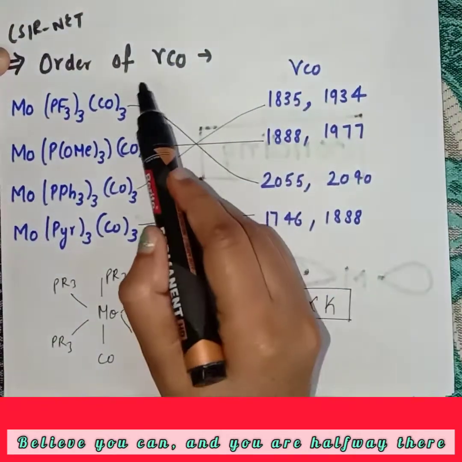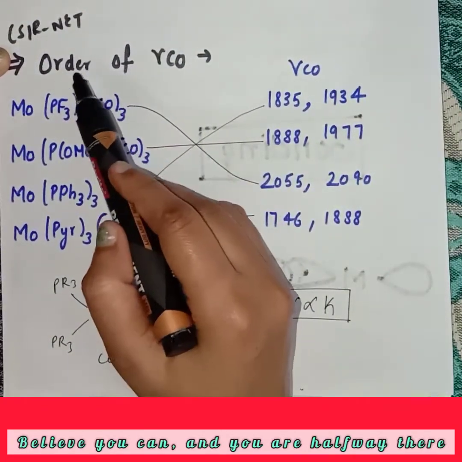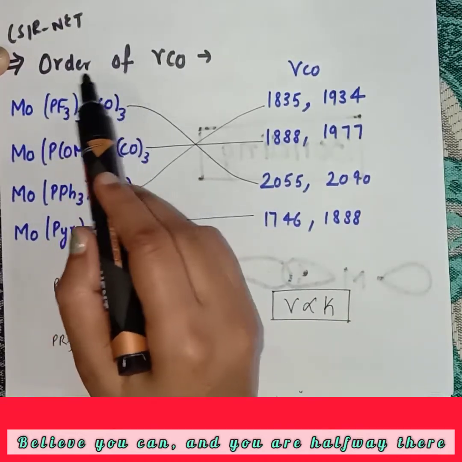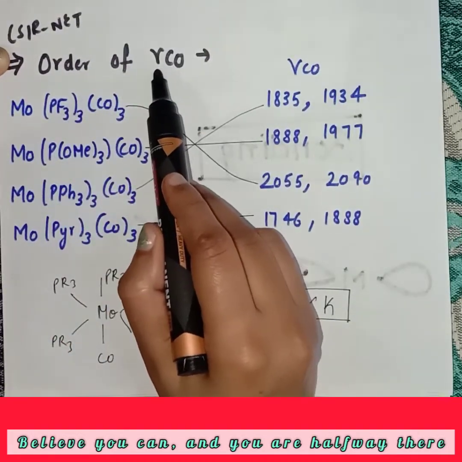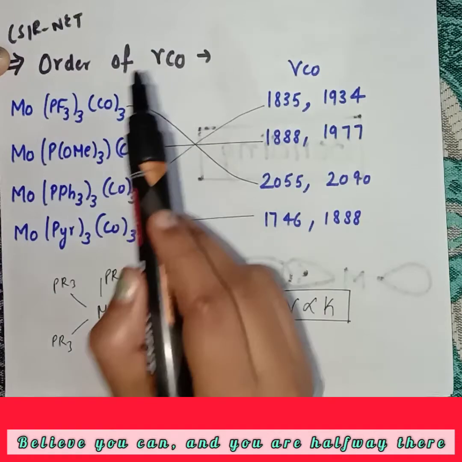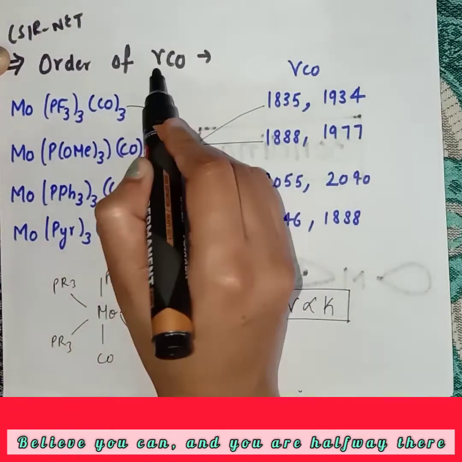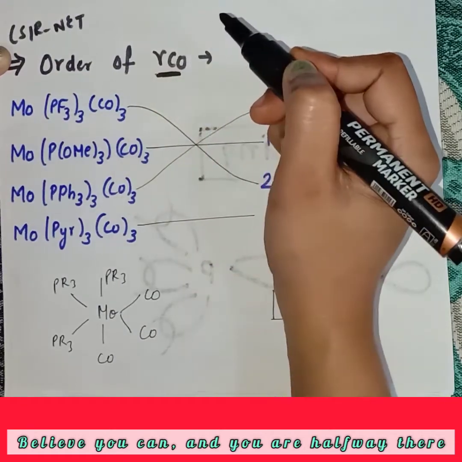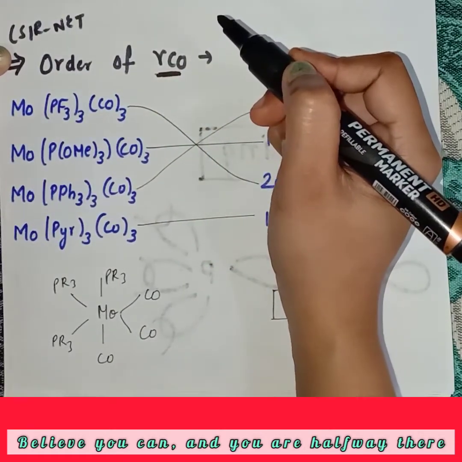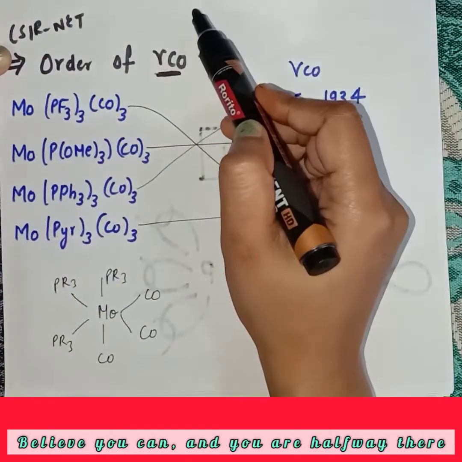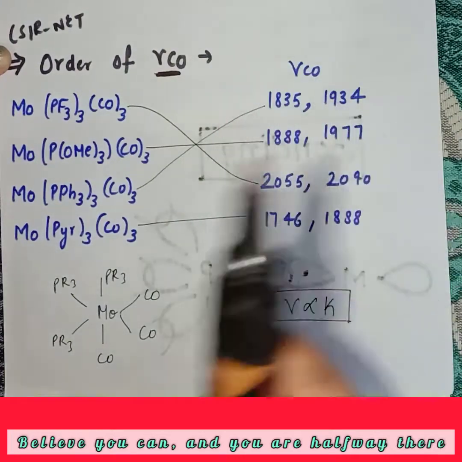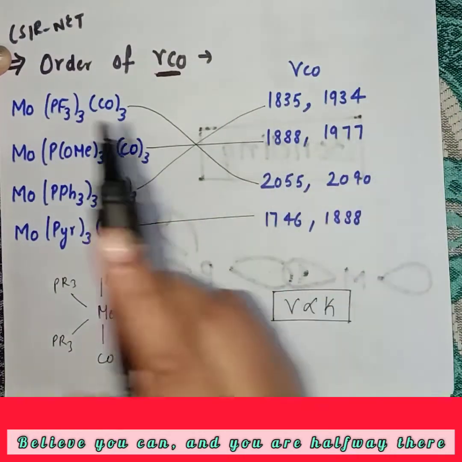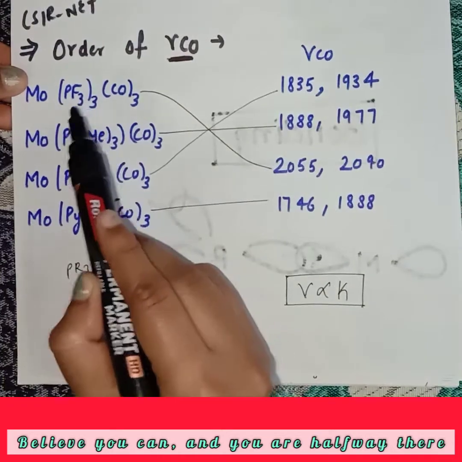So friends, here is one more question from the CSIR NET exam. We have to tell the order of stretching frequency of CO in these complexes. I already told you about stretching frequency in my carbonyl bonding video. So first of all, you watch that video. I have given the link in the description box. So come to the question.